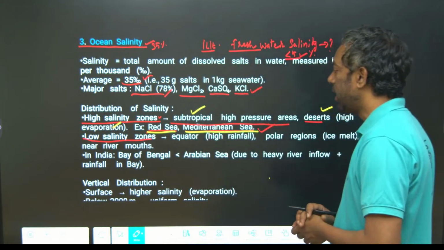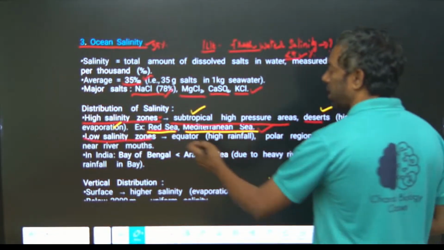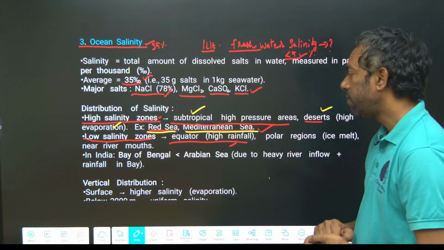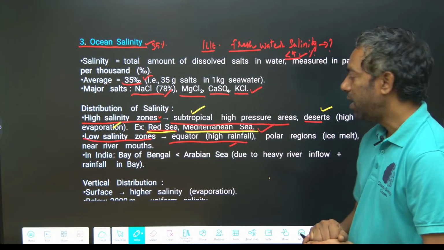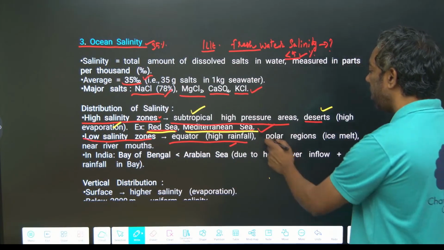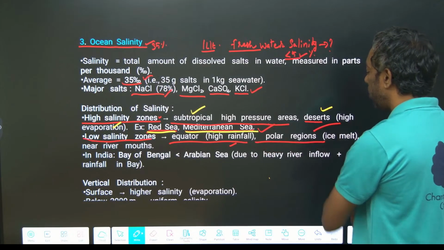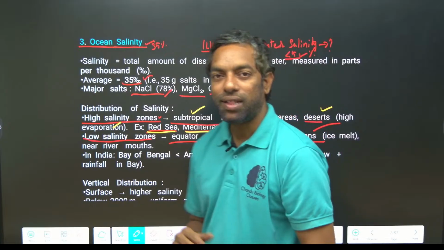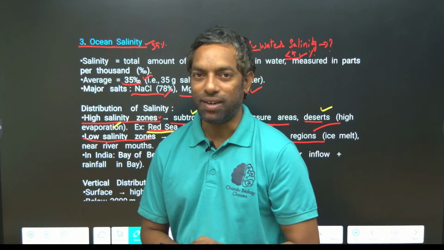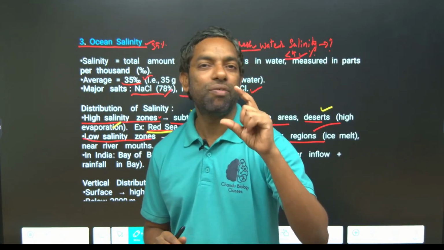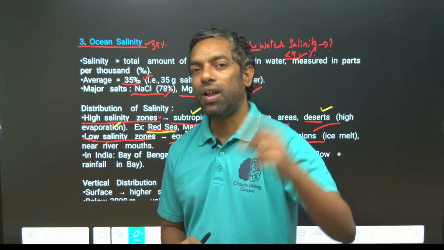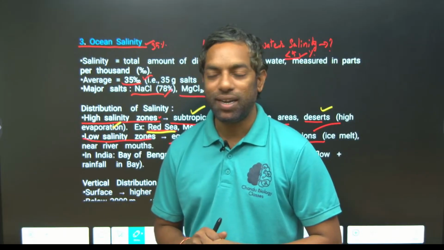Low salinity: the equator region, where high rainfall dilutes the water. The polar region also, where there is ice melt, and near river mouths. That leads to low salinity. The high salinity zone is only the subtropical zone, guys. The equatorial region and polar region are the low salinity zones.